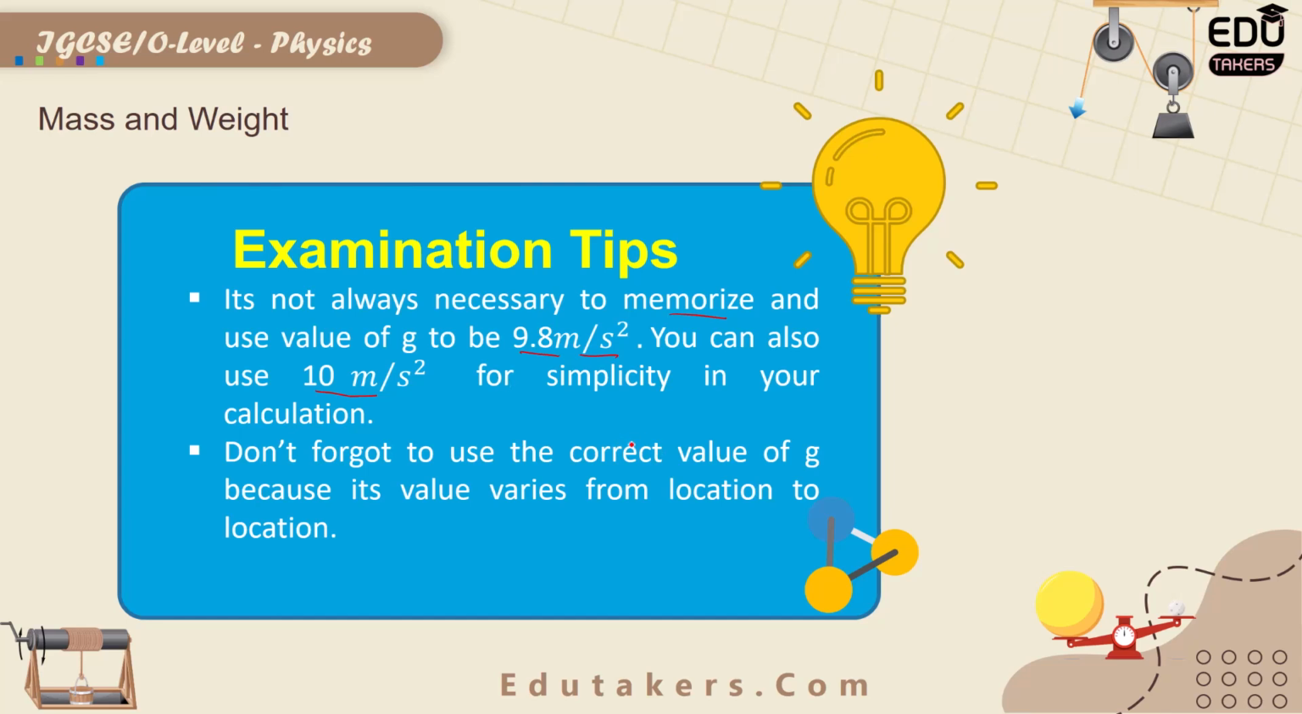Don't forget to use the correct value of g, because its value varies from location to location. Basically, the value of g on the surface of the Earth and on the surface of the Moon is different. So you need to remember the correct value of g on the surface of the Earth as well as on the Moon, because in both places the value of g is different.